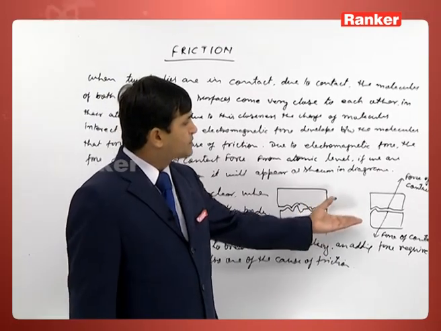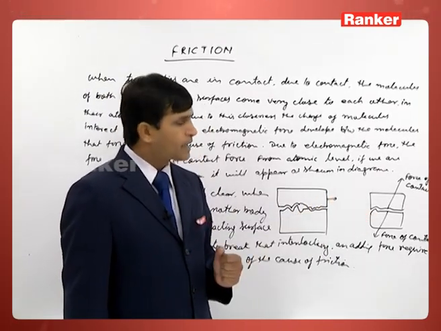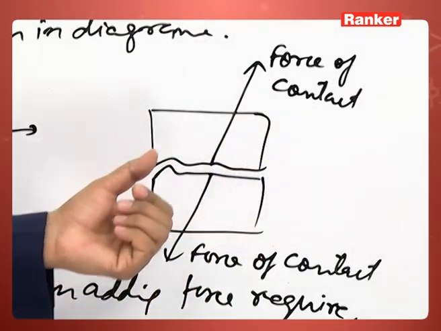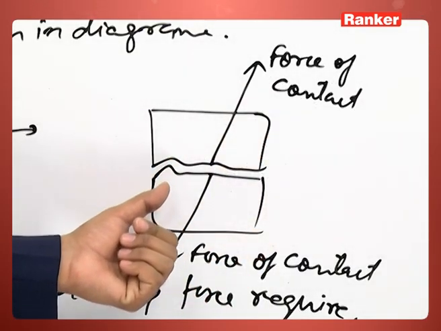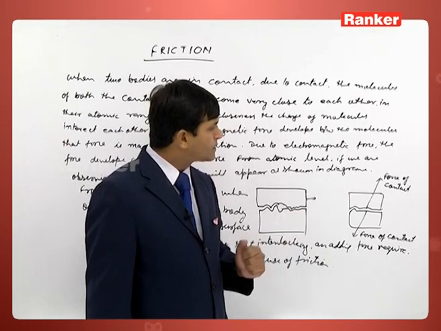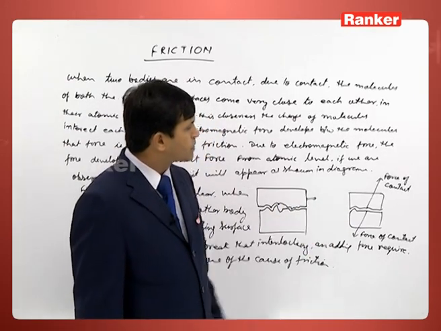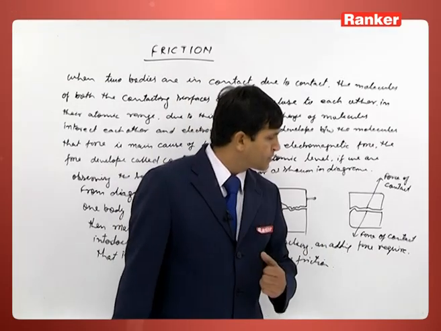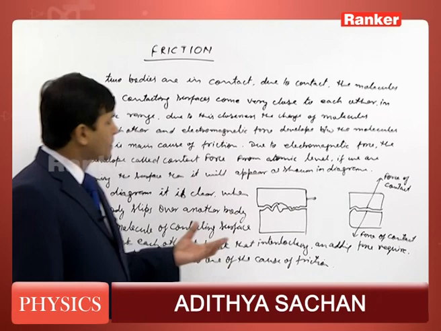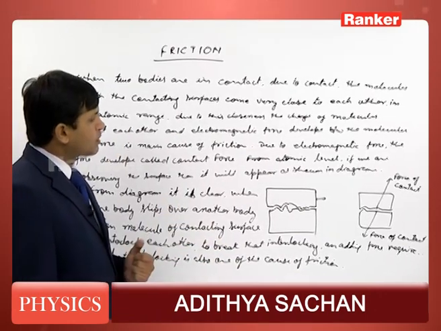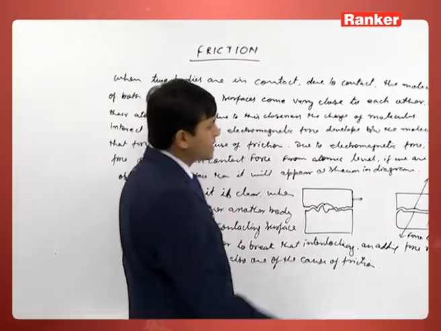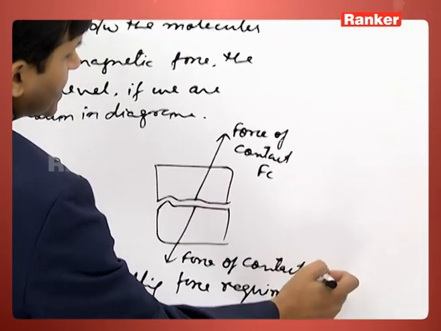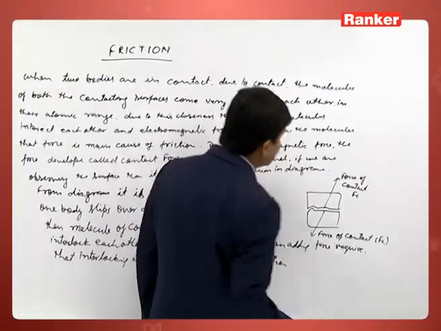We can say when two bodies are in contact, due to the interlocking between the atoms, as well as due to the electromagnetic force developed between the contacting molecules, a force develops, and that force is called force of contact or simply contact force. Now, when we are talking about the contact force, we can say Fc. And further we can explain in another way also.